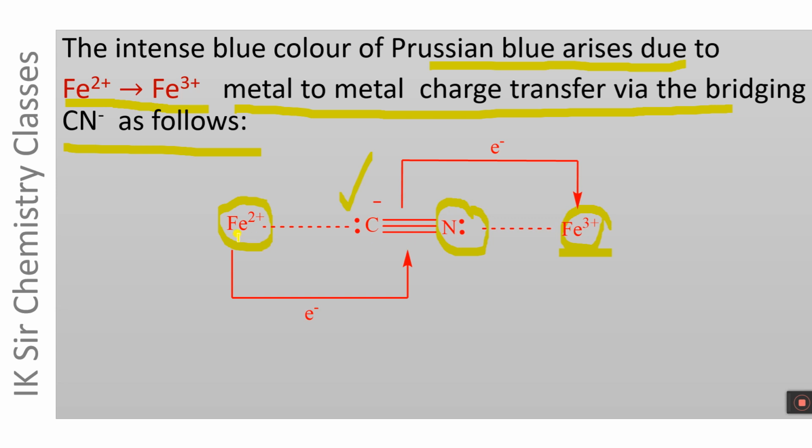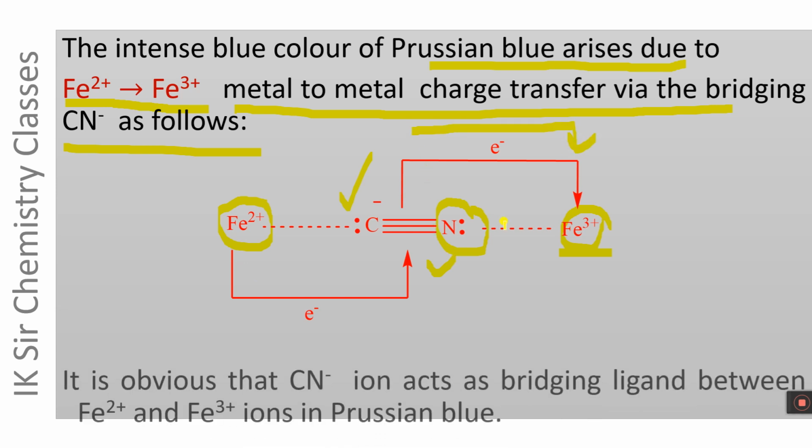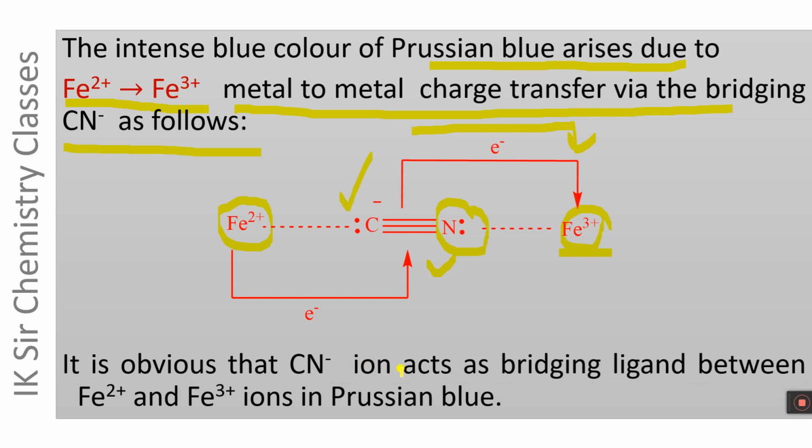First of all, the electron of Fe2+ is transferred to CN- ion, and then this electron is transferred to Fe3+ ion. It is obvious that CN- ion acts as a bridging ligand between Fe2+ ion and Fe3+ ions in Prussian blue.